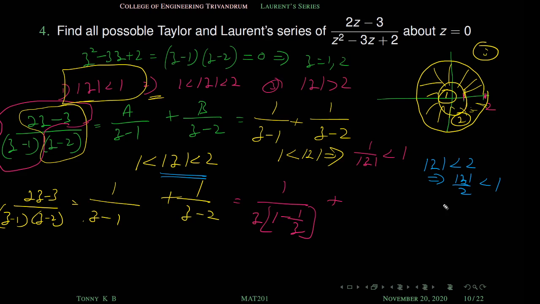Here this factor involves 1 and this factor involves 2. So we know that mod z is always less than 2 in this region, which means mod z by 2 is always less than 1.